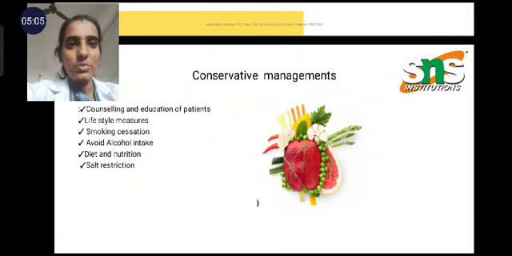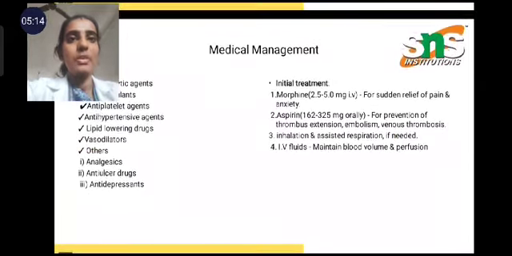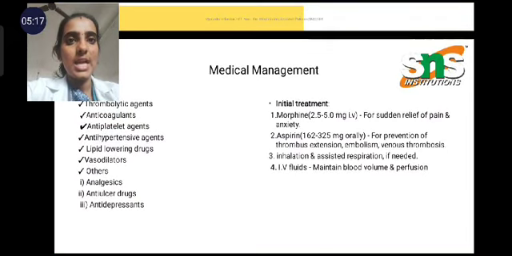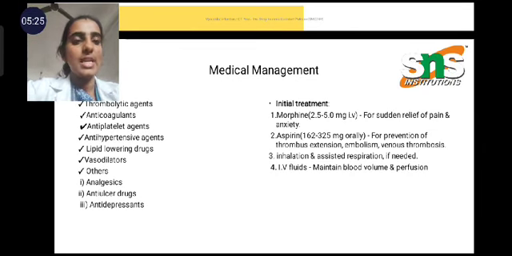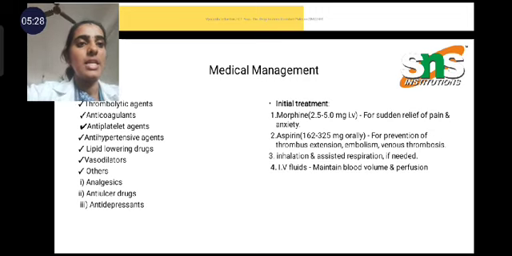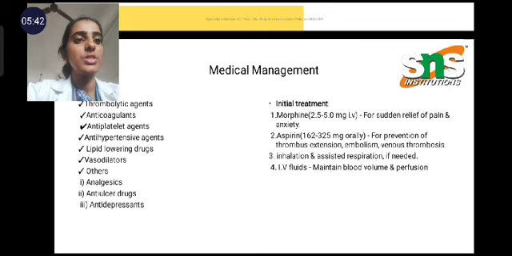Conservative management of myocardial infarction includes lifestyle modification, cessation of smoking and alcohol, diet and nutrition, and salt restriction in food. The medical management includes thrombolytic agents, anticoagulants, antiplatelets, antihypertensive agents, lipid lowering drugs, vasodilators, analgesics, anti-ulcer drugs, and antidepressants. Initially, treatment is started with morphine 2.5 to 5 milligrams IV for relief of pain and anxiety, aspirin 162 to 325 milligrams orally to prevent thrombus extension, embolism, and venous thrombosis, oxygen inhalation and assisted respirations if needed, and IV fluids to maintain body volume and perfusion.